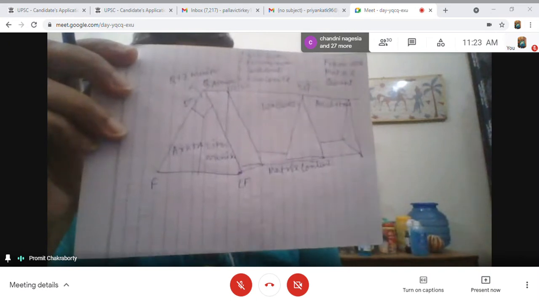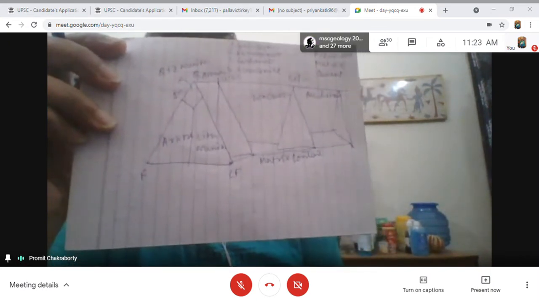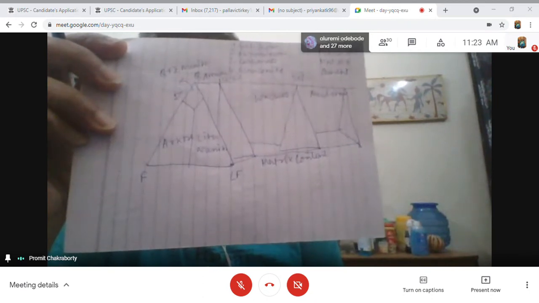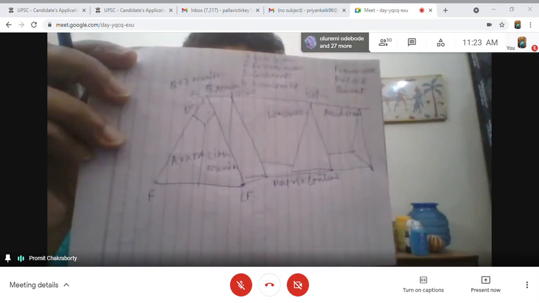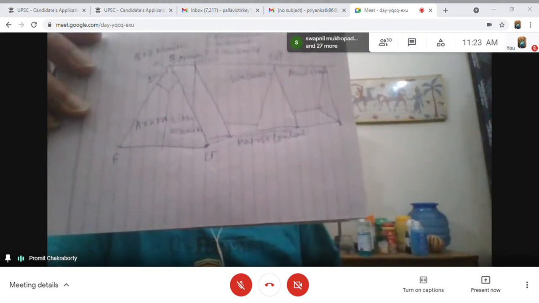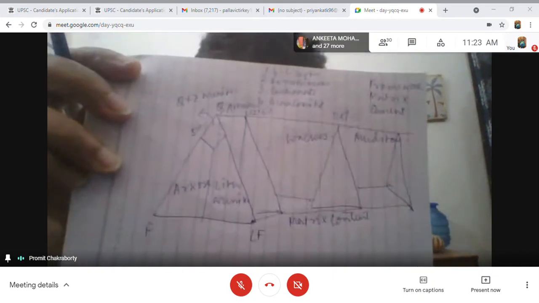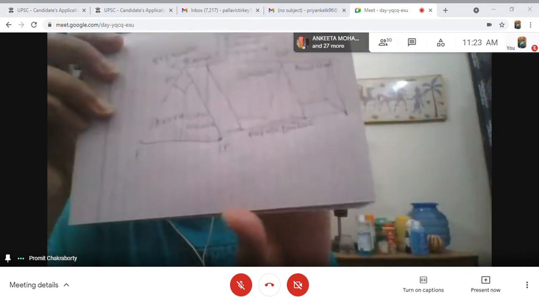Similarly, sublith arenite and lith arenite, and more than 25% matrix content, then it goes to the mudstone. This is a very common diagram.